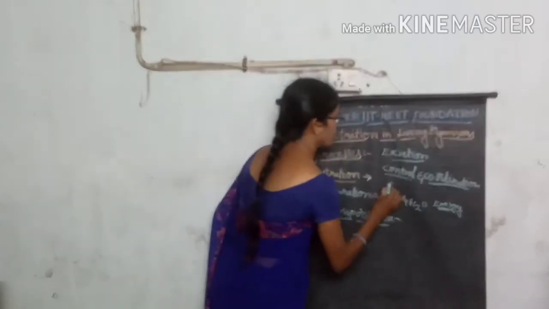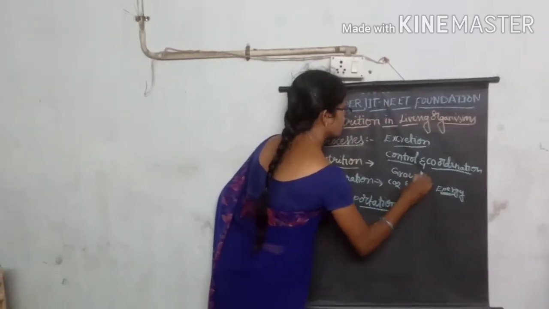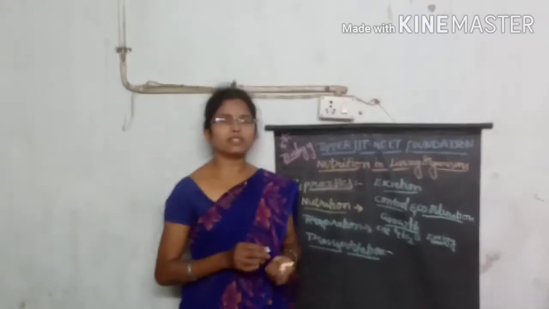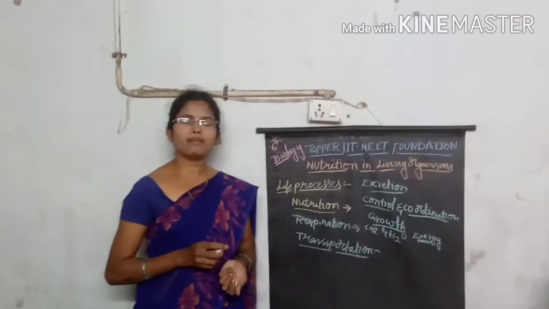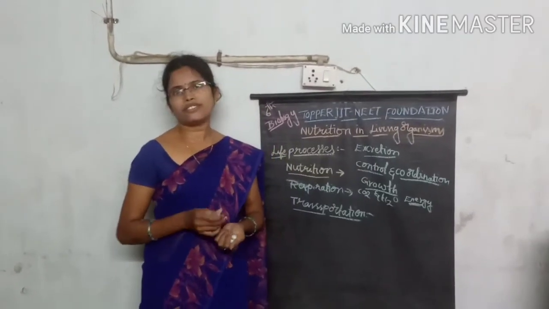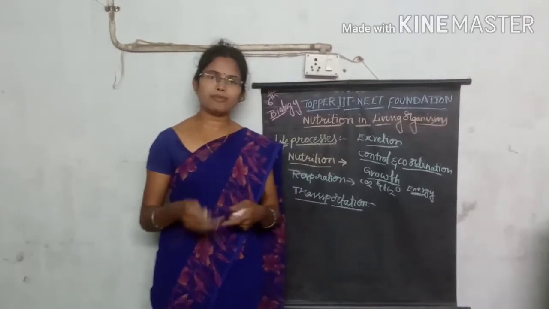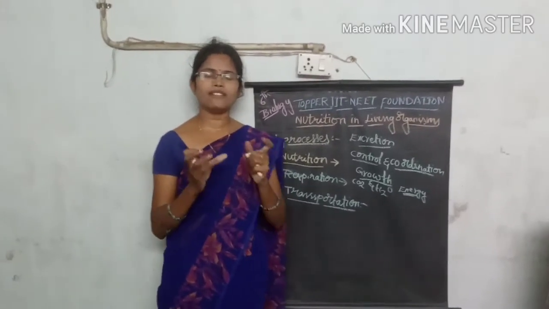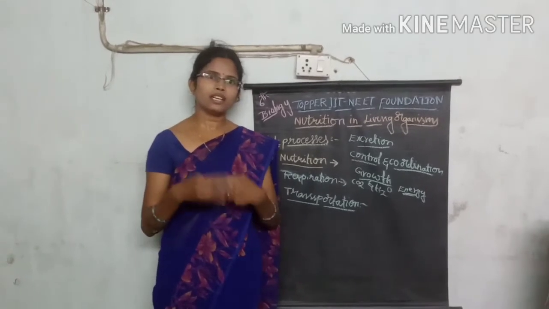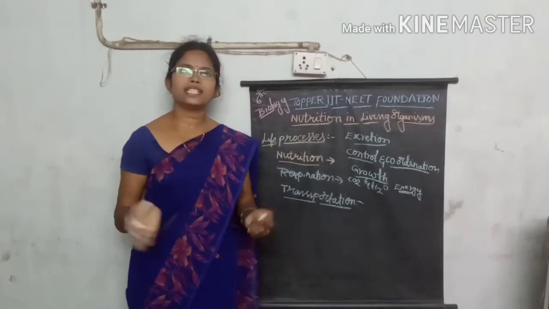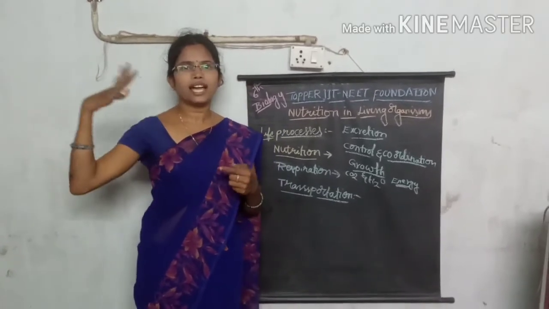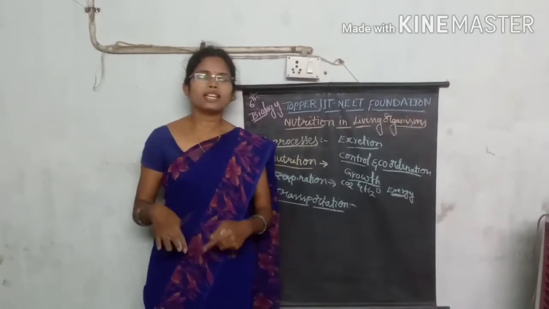Then coming to the next important process involved in our body, that is called growth. Growth means nothing but an increase in the size of the body. From birth onwards, from the newborn stage, we keep growing and growing. Up to 18 or 20 years of age, we grow to a certain height, size and weight.